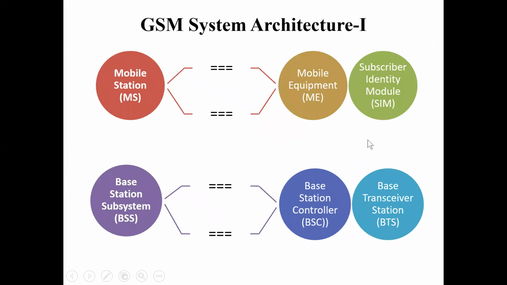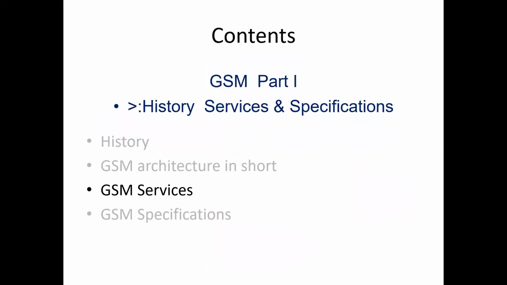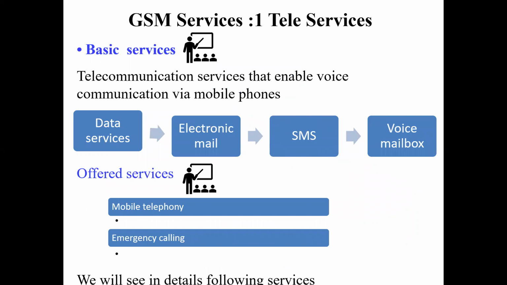So we have seen the mobile station, which consists of equipment and SIM. We have seen the BSS, which consists of BSC and BTS. Let us review again in this diagrammatic view, where we have HLR, VLR, AUC, then EIR, that is equipment identity register. We have the mobile switching center and NSS, that is network switching subsystem. Once this is understood, we will go for GSM services.